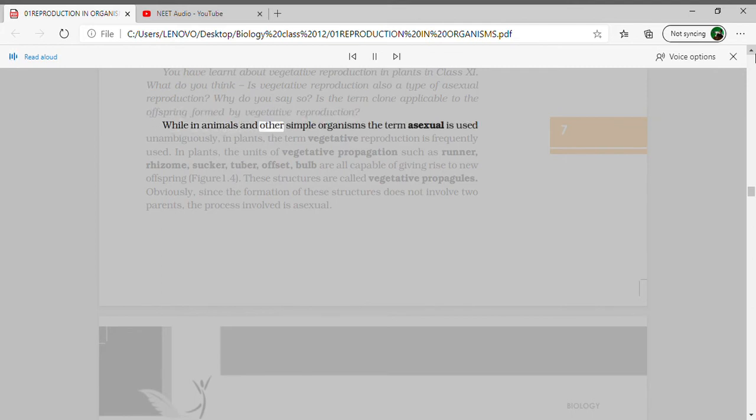While in animals and other simple organisms the term asexual is used unambiguously, in plants, the term vegetative reproduction is frequently used. In plants, the units of vegetative propagation such as runner, rhizome, sucker, tuber, offset, bulb are all capable of giving rise to new offspring, Figure 1.4. These structures are called vegetative propagules. Obviously, since the formation of these structures does not involve two parents, the process involved is asexual.